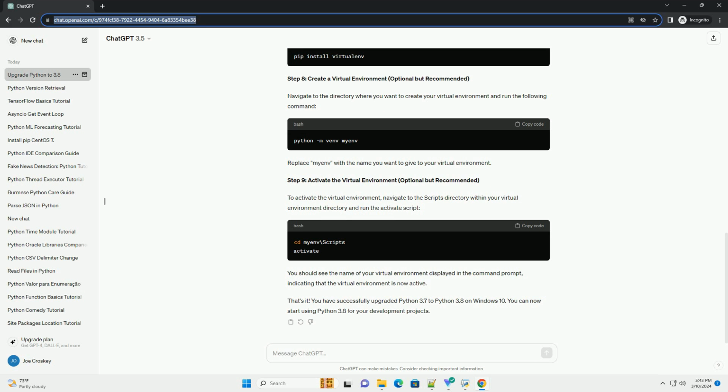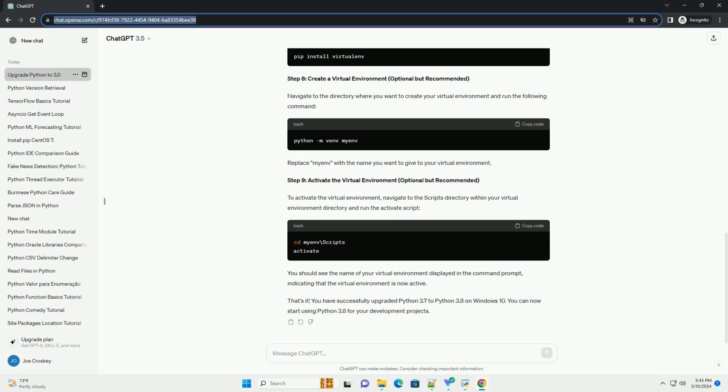Once the installer is downloaded, double-click on the executable file to launch the Python 3.8 installer. Follow these steps. Welcome screen: click Install Now to begin the installation process. Optional features: you can customize the installation by clicking on Optional Features, but for a standard upgrade, you can proceed